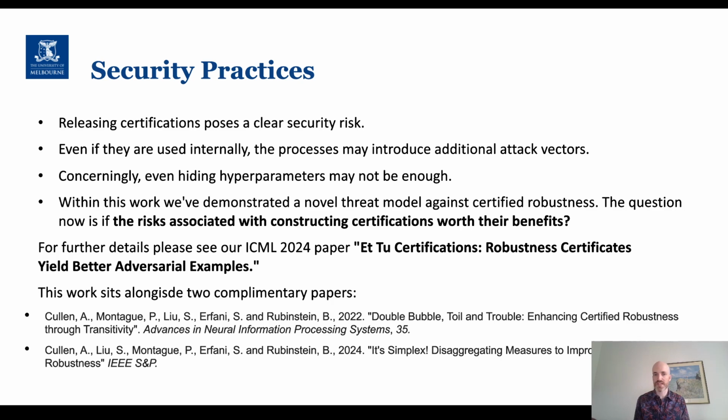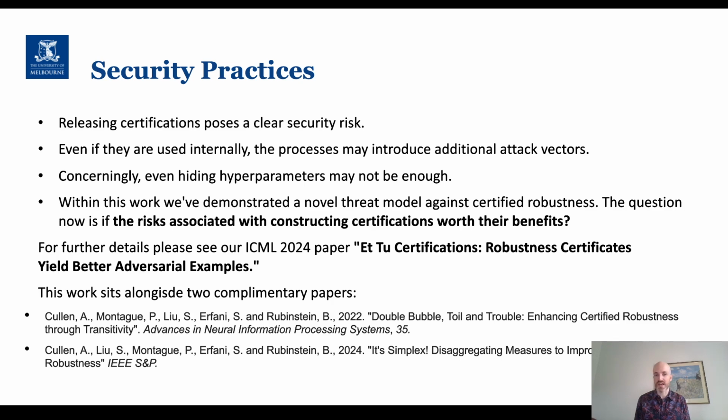So basically what we've done is demonstrate a really novel threat model against certified robustness. The question we now pose to the community is if the risks associated with constructing certifications are worth their benefits. For further details, please see our ICML 2024 paper, ET2 Certifications, Robustness Certificates Yield Better Adversarial Examples.